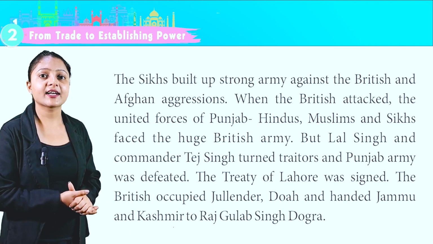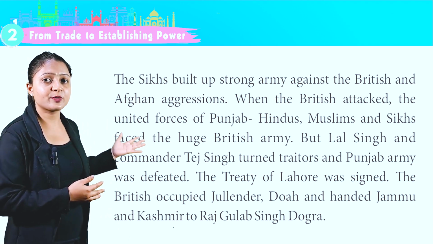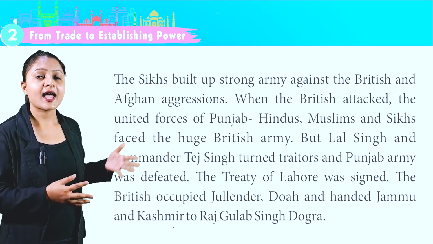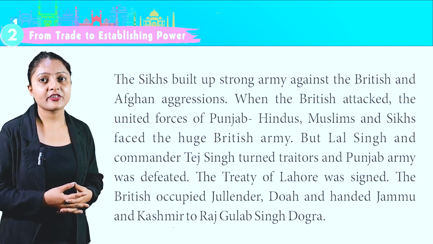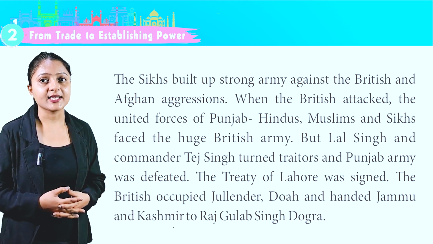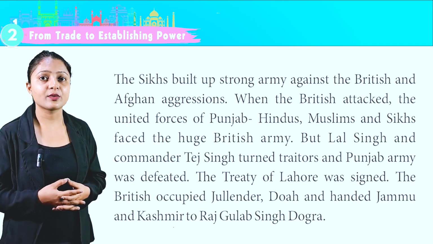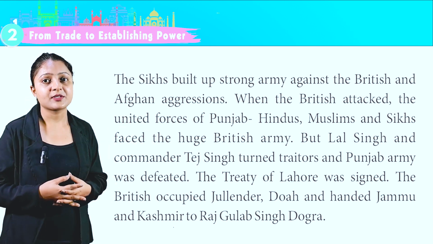When the British attacked, the united forces of Punjab, Hindus, Muslims and Sikhs faced the huge British army, but Lal Singh and the commander Tej Singh turned traitors and the Punjab army was defeated. The Treaty of Lahore was signed. The British occupied Jalandhar Doab and handed Jammu and Kashmir to Raja Gulab Singh Dogra.